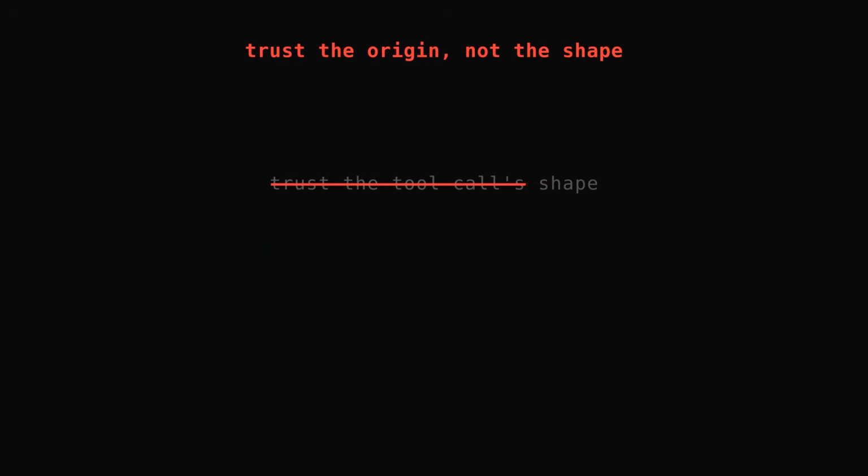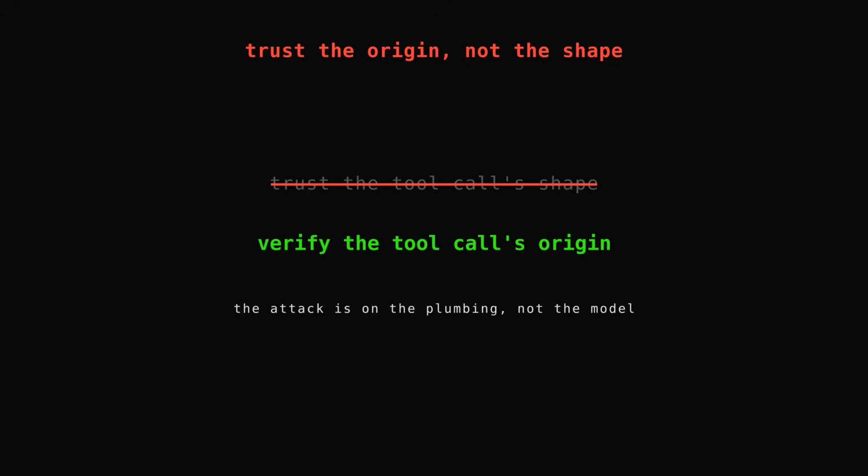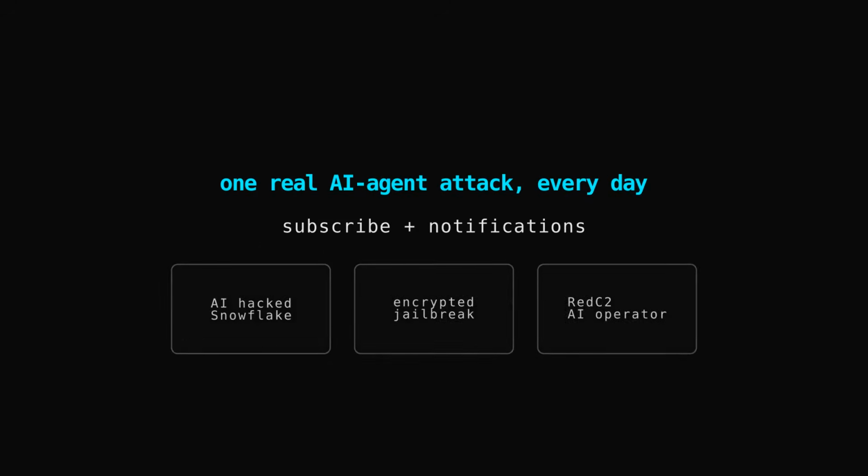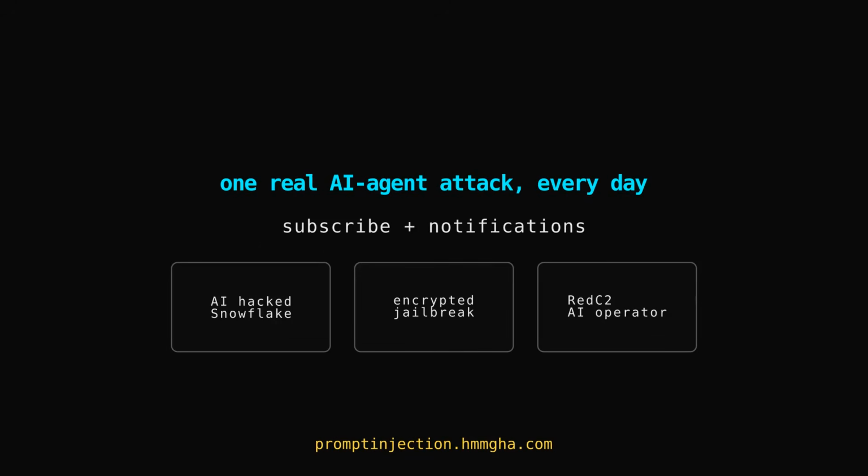Here's the takeaway if you build agents. For years, the security conversation has been about the model: jailbreaks, prompt injection, getting the AI to misbehave. This flips it. CoreBreak doesn't touch the model at all. It attacks the plumbing around it, the assumption that a tool call is trustworthy just because it has the right shape. The fix isn't smarter prompts. It's provenance. Your runtime has to verify that a tool call actually came from a real model turn, not from user-controlled input wearing the right costume. Trust the origin, not the shape.